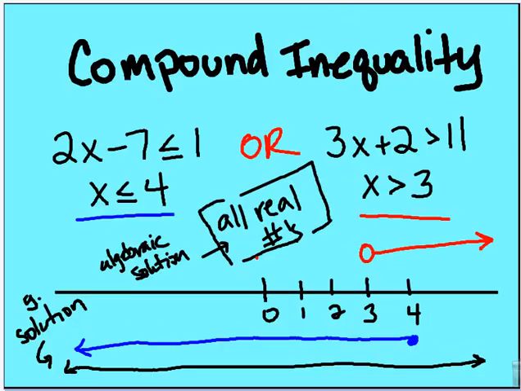All right, so let's move on again. Compound inequality with "or." So it's in either set. We have x is less than or equal to 4, so I'm going to graph that here. The blue line. x is greater than 3, open circle, and to the right. And you can see that as we combine both sets, everything that's in blue or red gives us all real numbers, which is in black. So the algebraic solution would be all real numbers. The graphical solution would be a continuous line, the number line.